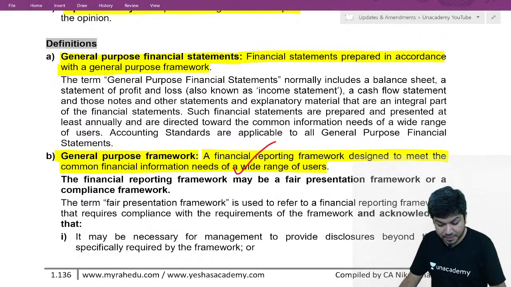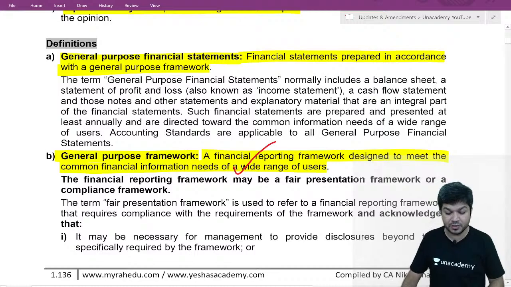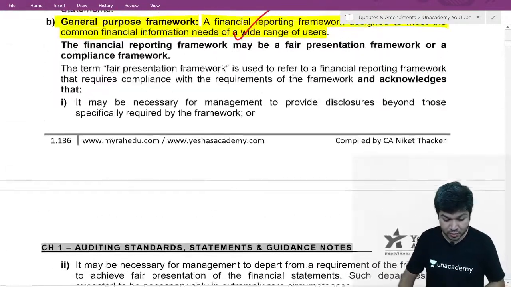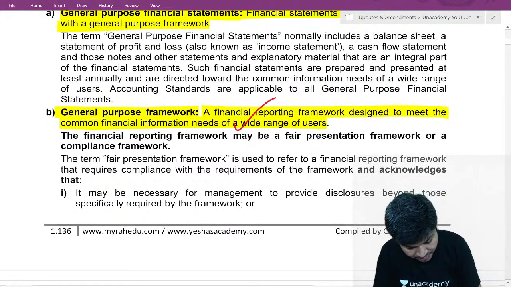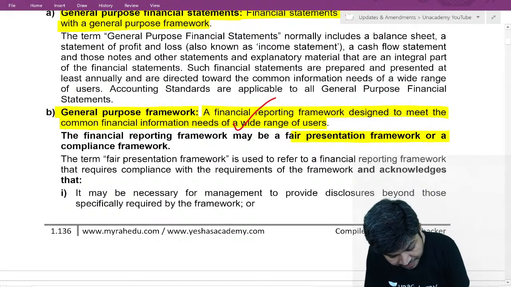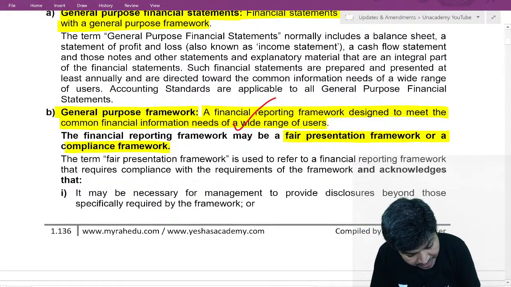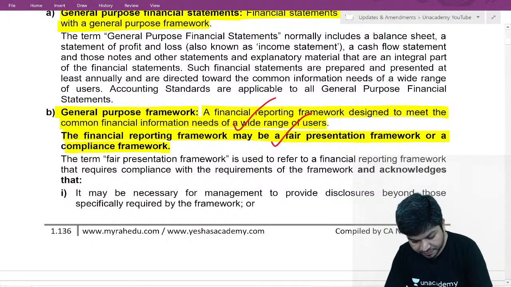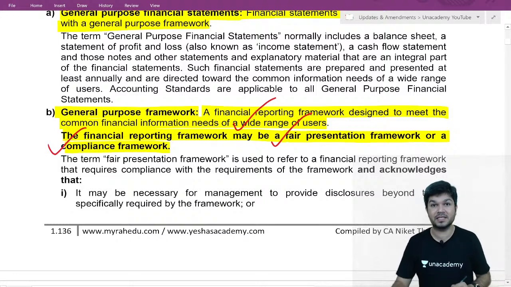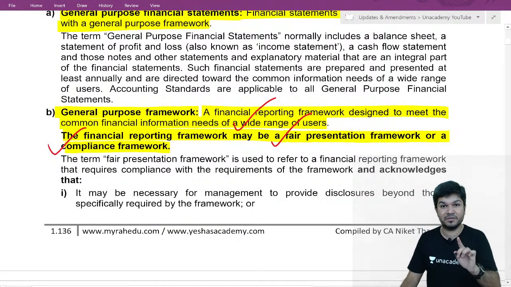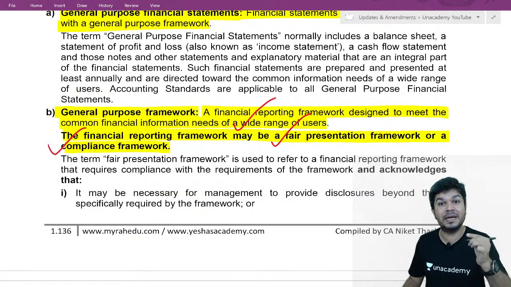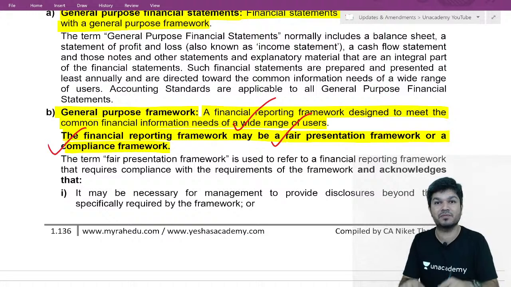So now, general purpose framework is divided again in two parts. Over here, if you see, it may be a fair presentation framework or it may be a compliance framework. Okay, this is very important. Now, what is this fair presentation framework, compliance framework? Very important. The language which will come in your audit report depends on which framework is followed.